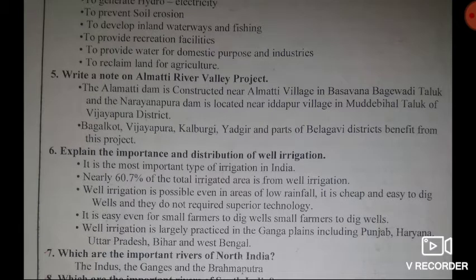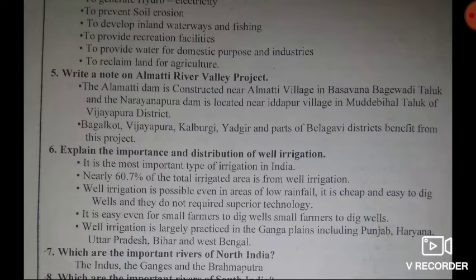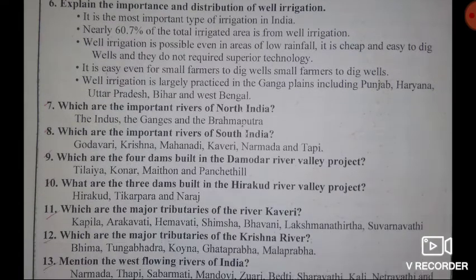It is cheap, it is easy to dig wells, and they do not require superior technology. Fourth point, it is easy even for small farmers to dig wells. Well irrigation is largely practiced in the Ganga plains, including Punjab, Haryana, Uttar Pradesh, Bihar and West Bengal. So this is about the importance and distribution of well irrigation.